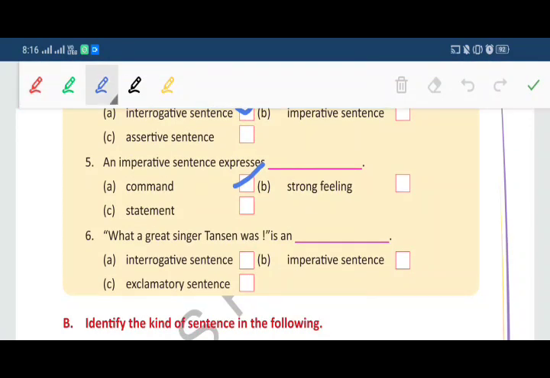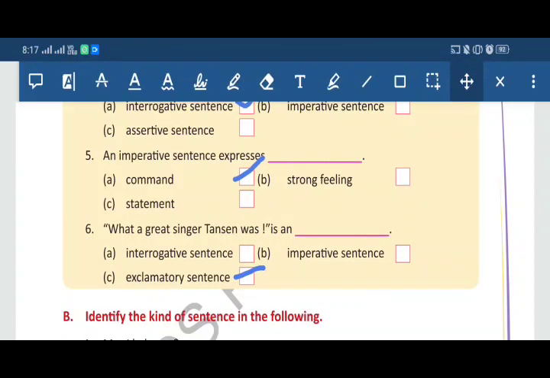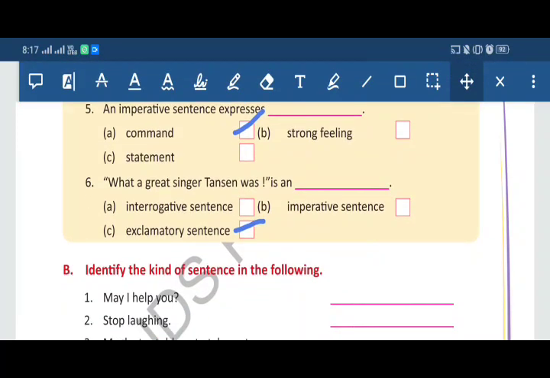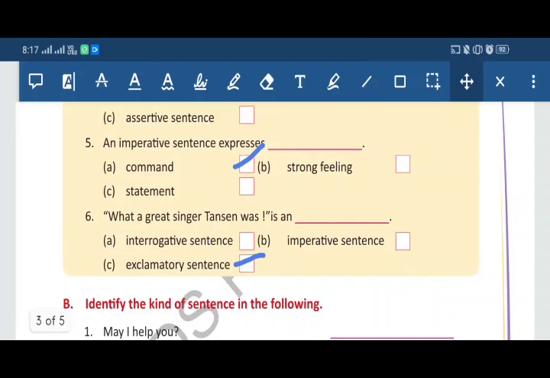Now 6th question. What a great singer Tansen was is an dash. Options are interrogative sentence, imperative sentence or exclamatory sentence. So here you can understand with the help of the exclamation mark that this is an exclamatory sentence. So hope you all understood this chapter. Try to sort out the other exercises. Thank you.